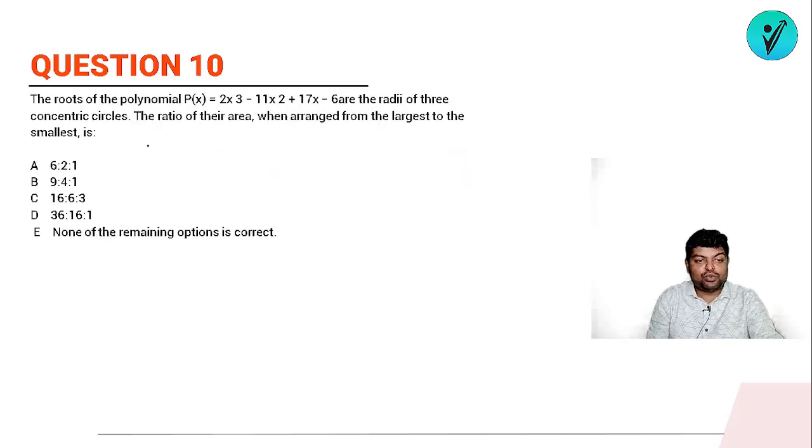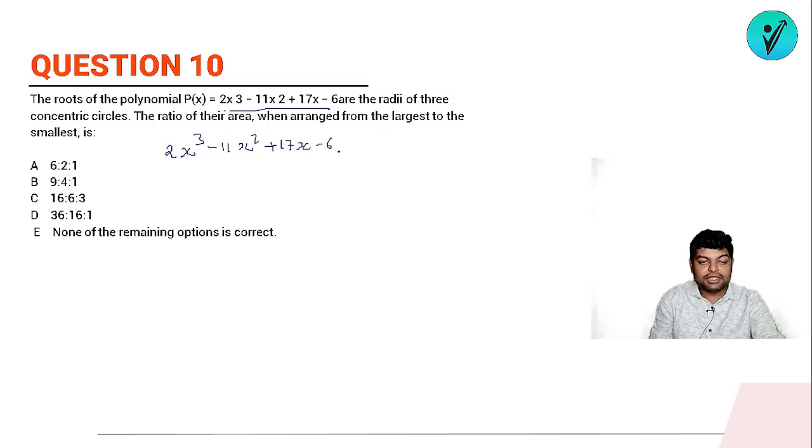Next, the roots of the polynomial 2x cube minus 11x square plus 17x minus 6 are the radii of three concentric circles. Here they have given it very nicely, they said there is a cubic equation like this, 2x cube minus 11x square plus 17x minus 6. So this is a cubic polynomial we have, and the roots of it, means when I equate it with 0, since the degree is 3, I will have 3 roots of it. These 3 roots will be the radii of 3 concentric circles.